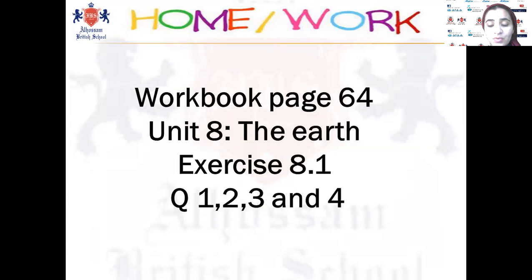Next session we'll investigate more about the soil and we'll talk about the rocks. Your homework is on your workbook, page 64, exercise 8.1, questions number 1, 2, 3, and 4.